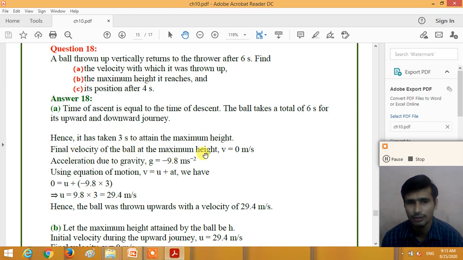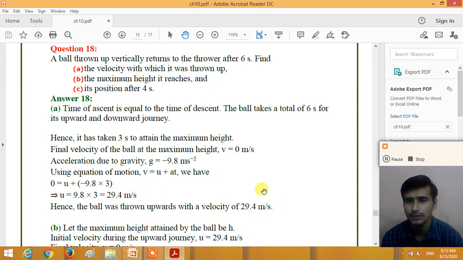So here the final velocity of the ball v is equal to 0, right? At the maximum height, the velocity of the ball is 0. So final velocity v is equal to 0. g we take as minus 9.8 meter per second square. So using the first equation of motion, v is equal to u plus at. v is equal to 0. u we need to calculate. Initial velocity u plus minus 9.8 multiplied by 3. So we get u is equal to 9.8 multiplied by 3, which is equal to 29.4 meter per second. So the answer to the first question, the velocity with which it was thrown up, the initial velocity of the ball, is